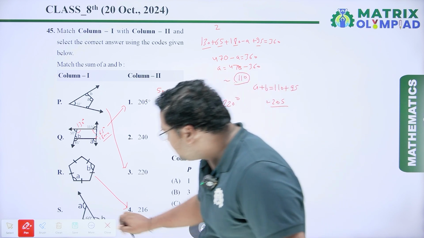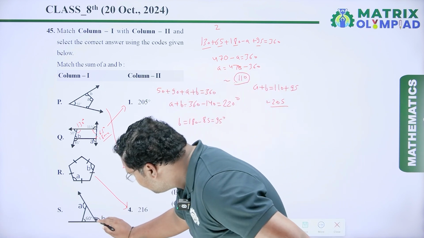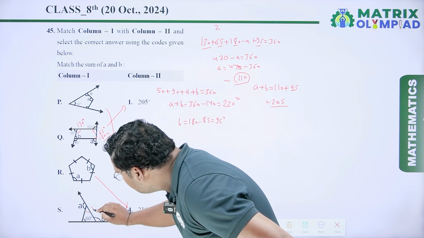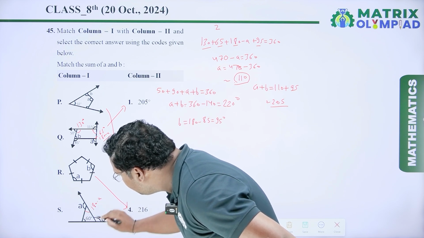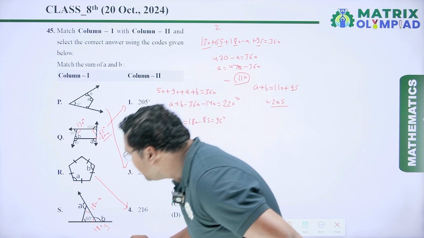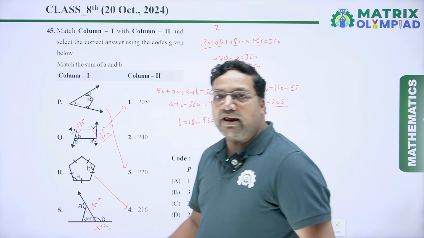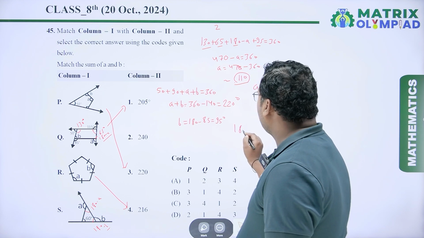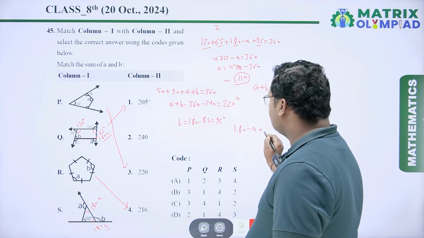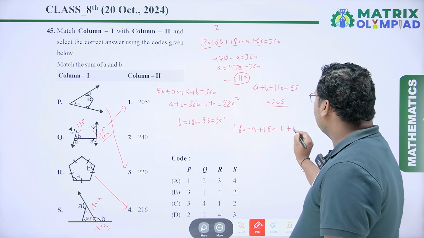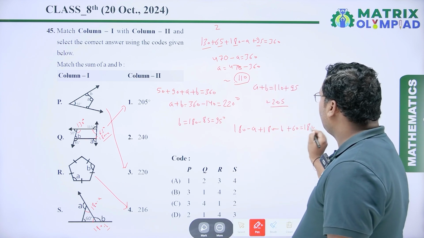Next is S. So here you can see this angle is 60 degree and this angle is 180 minus A. Similarly, this angle is 180 minus B. So I have to apply the triangle sum property. So we will get 180 minus A plus 180 minus B plus 60 is equal to 180 degree.